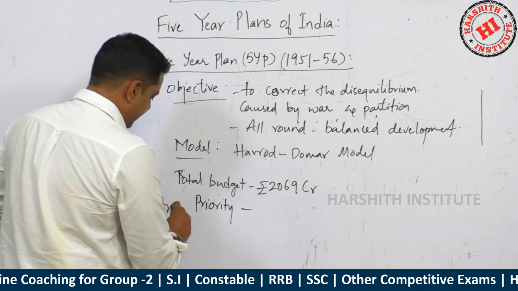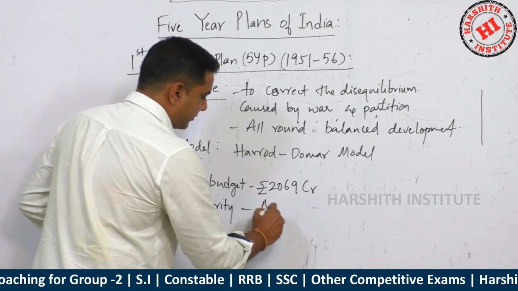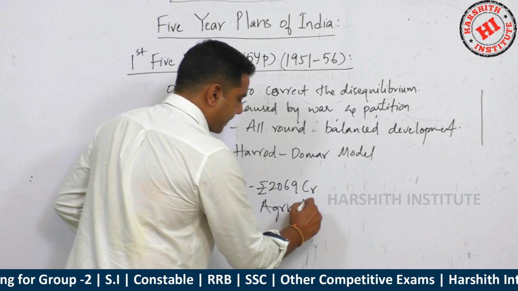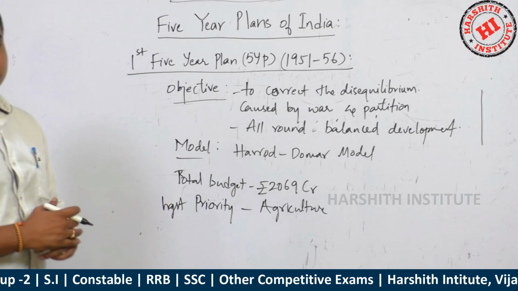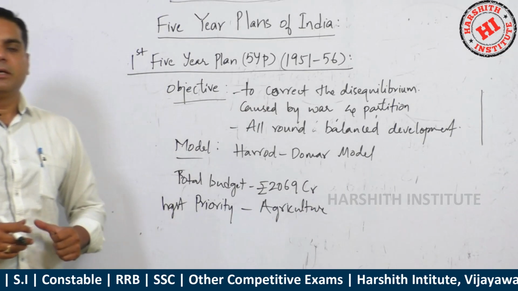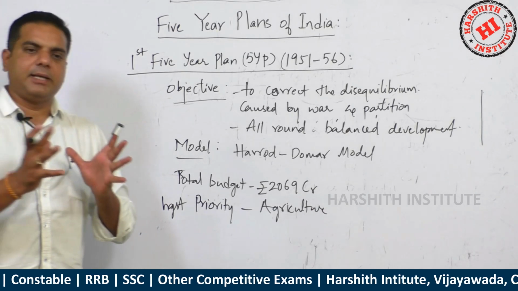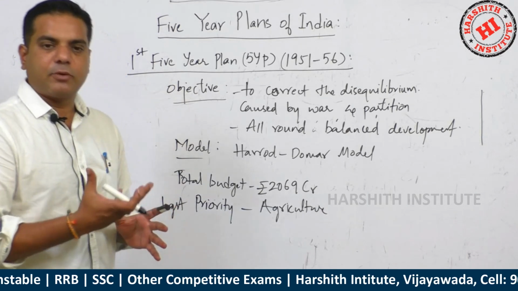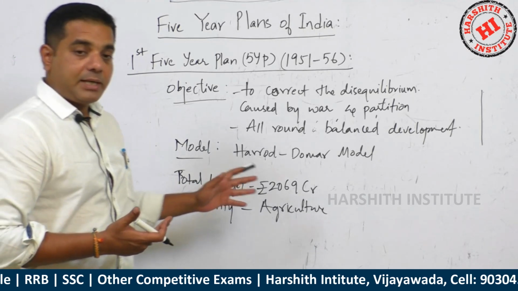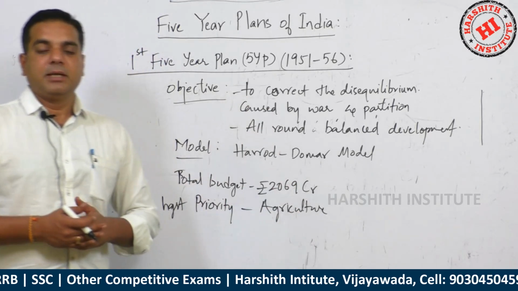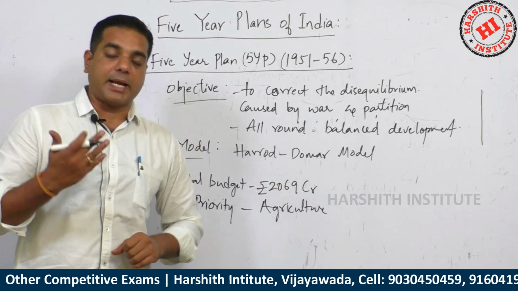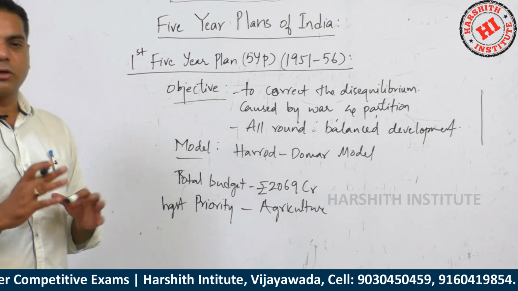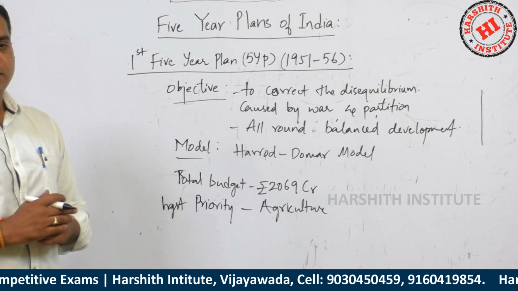Highest priority was given to agriculture, and we can see in the first plan we completely believe that agriculture is the backbone of the country, because 80 to 90% of people at that time were living in villages and directly dependent on agriculture. And 90% means it's huge, almost all over the country. Got it?